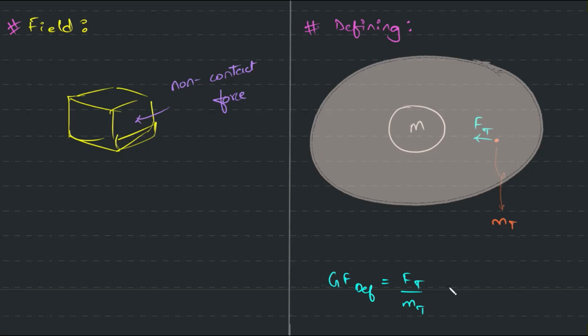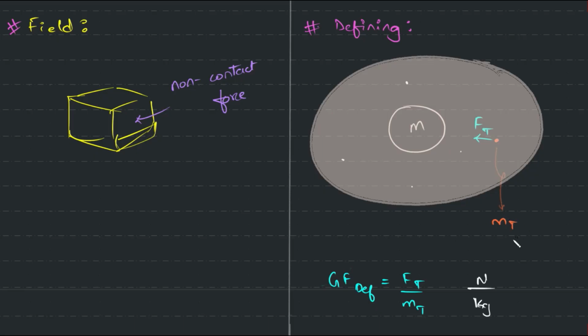So basically, indirectly, we're talking about what amount of force a unit mass feels over here, here, and so on and so forth. So that is how you study gravitational field. Of course, if you don't have unit mass per se, you can take any mass, study how much force it's exerting, and then divide it. So you'll get, at the end of it, force per unit mass. So that's your gravitational field.